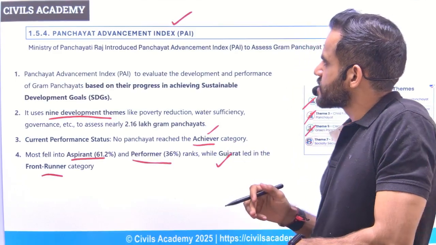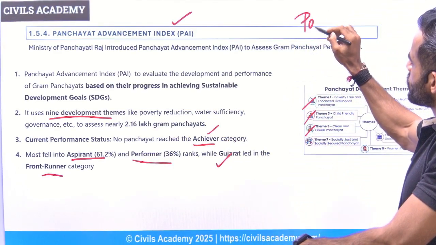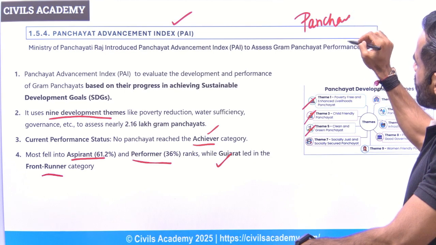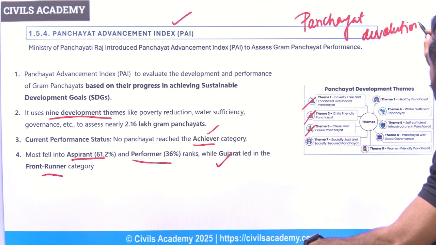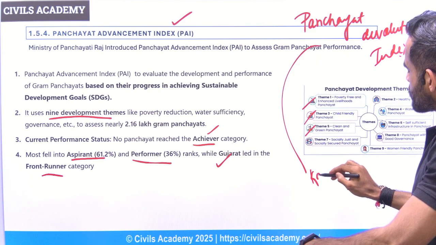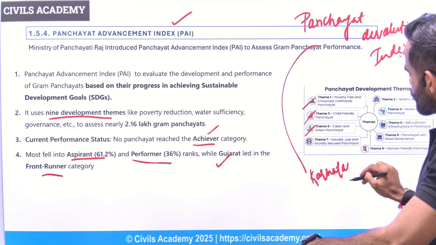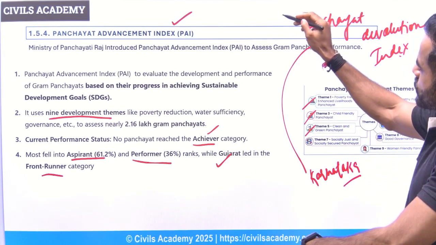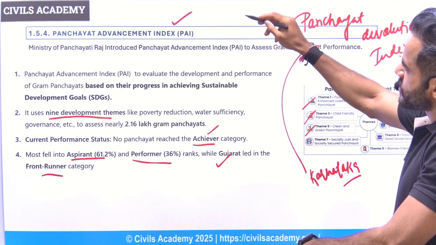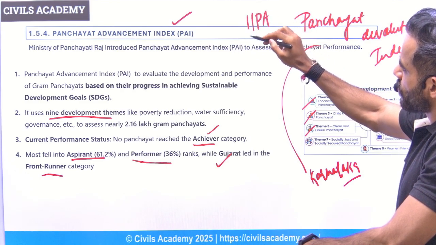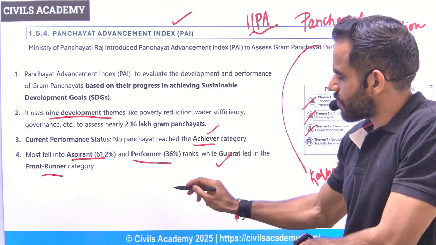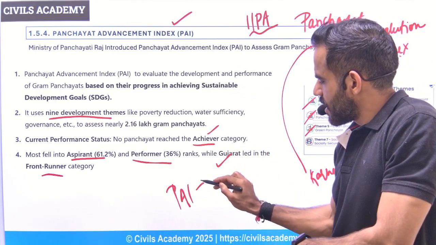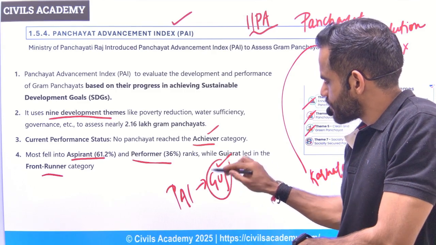Now, in this context, recently the Panchayat Devolution Index was also in the news. So this was covered in the previous month. And as per this index, Karnataka was in the top position. This was released by the Panchayati Raj Ministry, but it was prepared by the Indian Institute of Public Administration. In the case of the PAI, that is the Panchayat Advancement Index, Gujarat is in the top position.